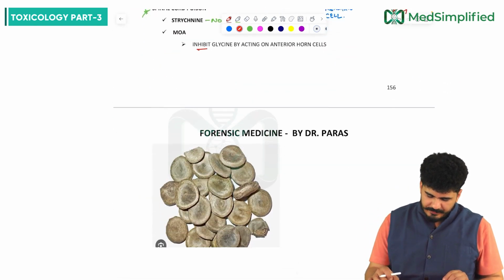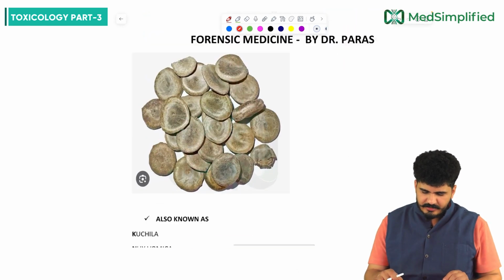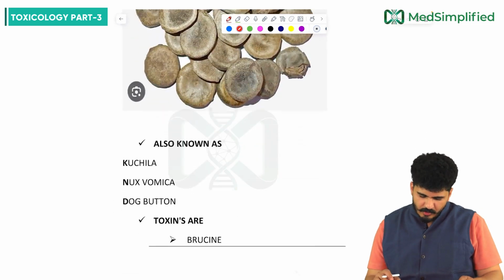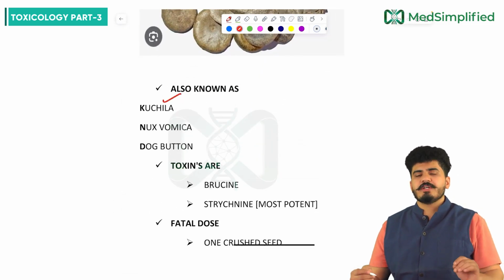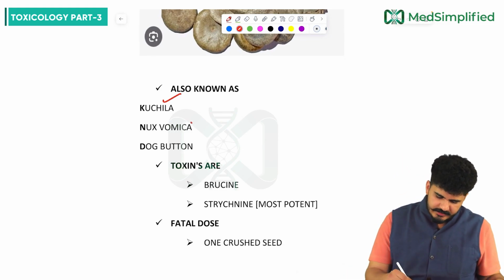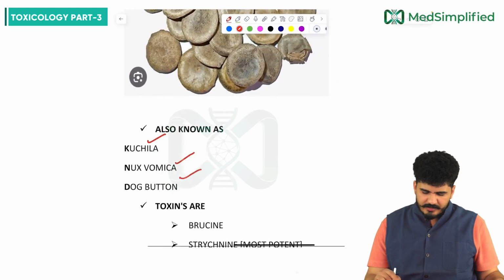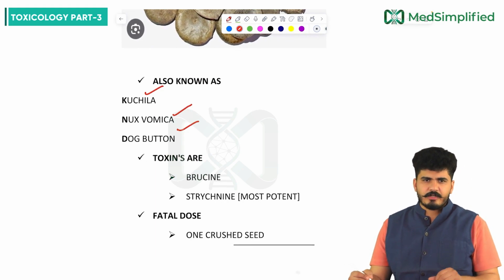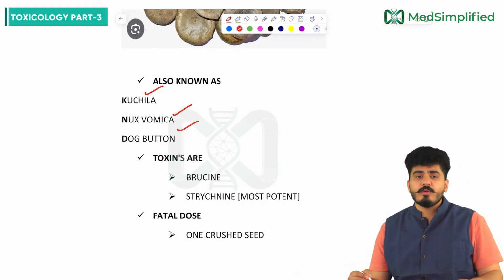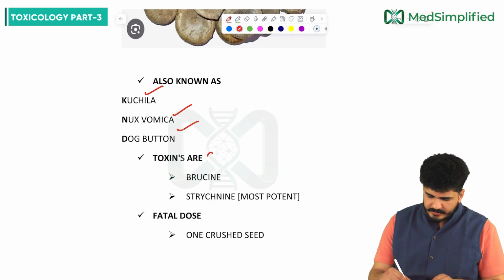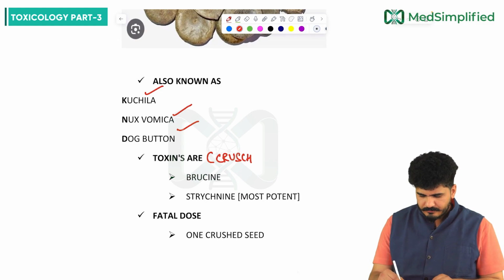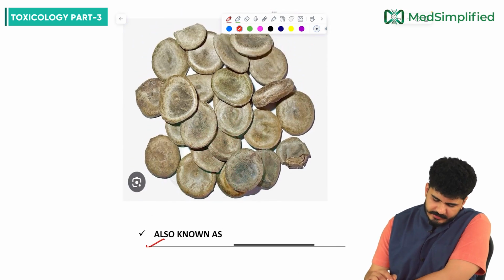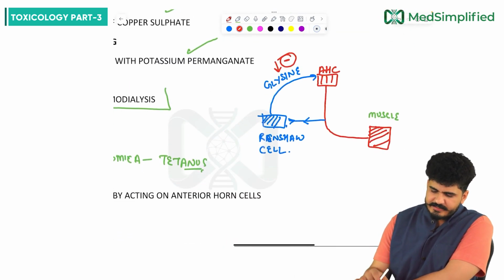Now coming to the other thing, the seeds of strychnine. You can see very well in the image. Strychnine is also called kuchla, not the kulcha you eat, my dear friends. Kuchla, nux vomica, dog button. And guys, the toxins are in the crushed seeds. Normally they are not toxic; if you crush them, then only they are toxic.